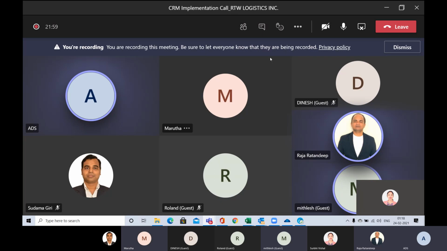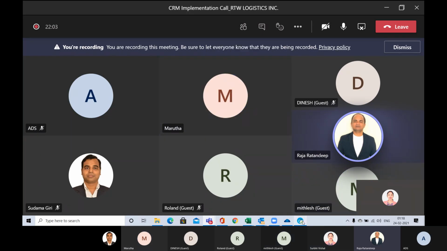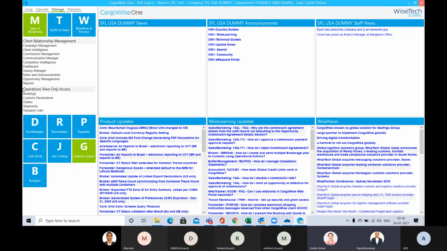But CargoWise does provide a URL which you can publish on your website, through which any walk-in customer can create an inquiry, and that inquiry will be visible in the inquiry screen of CargoWise. That facility is there in CargoWise.